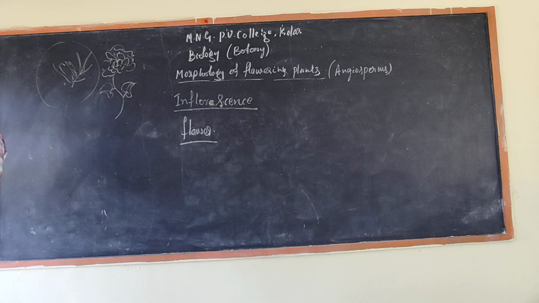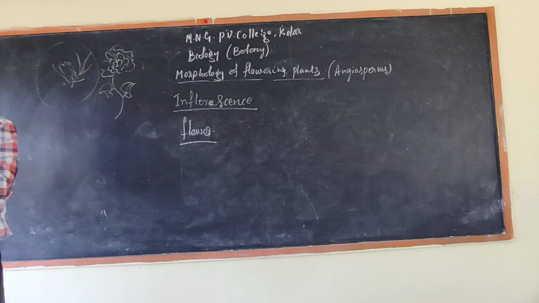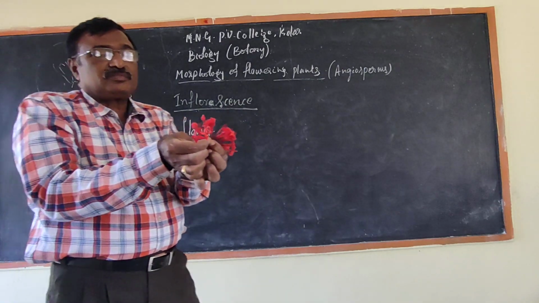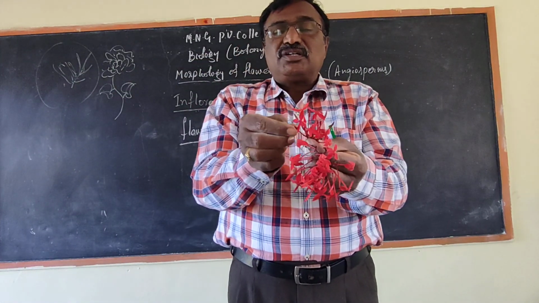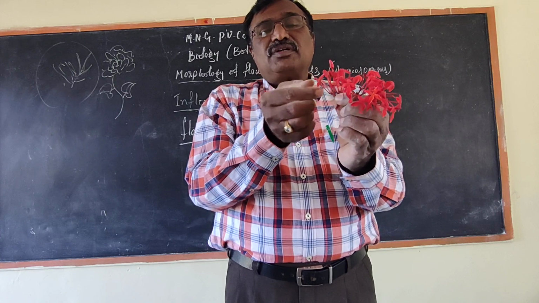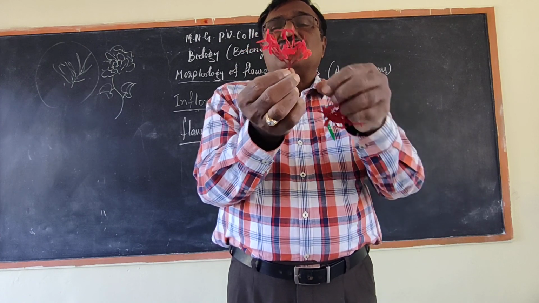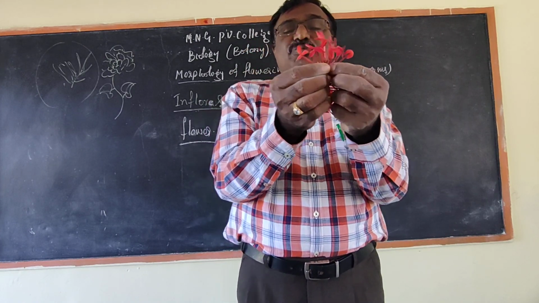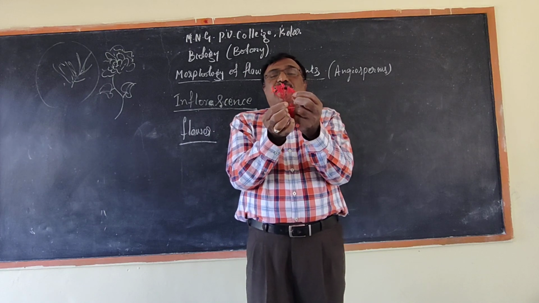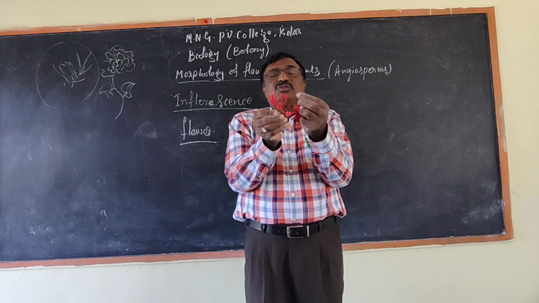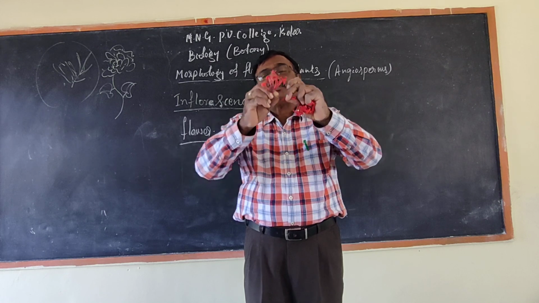So I think you should remember the diagram. You should write the diagram in your notes. Each and every flower has that character. In this flower, where is the ovary, where is the androecium, where is the gynoecium, and where is the stalk. You can see the plant here, and the filament is very small.